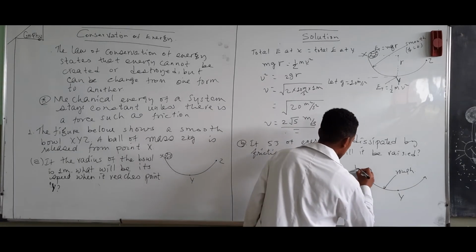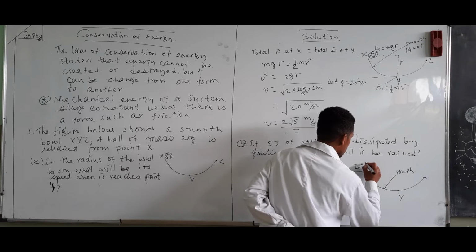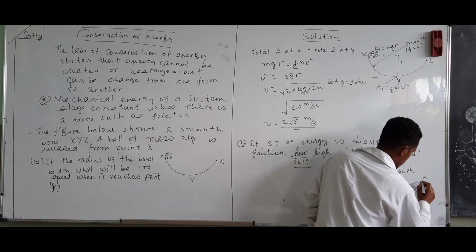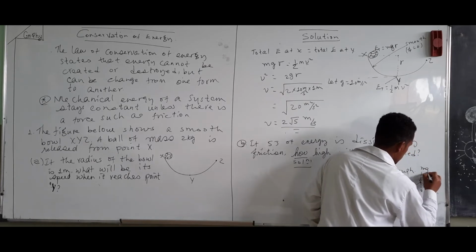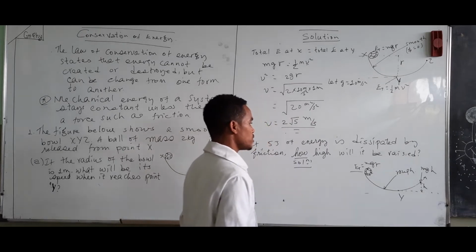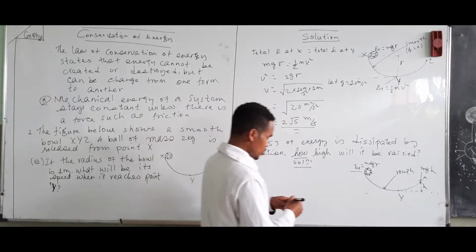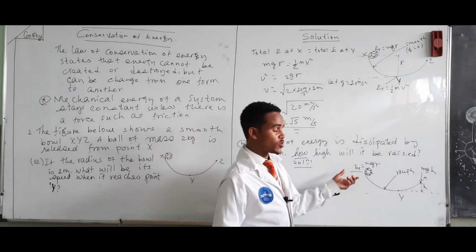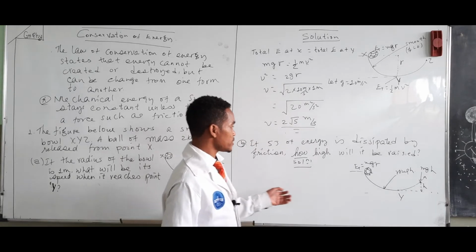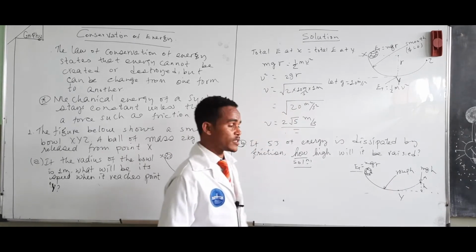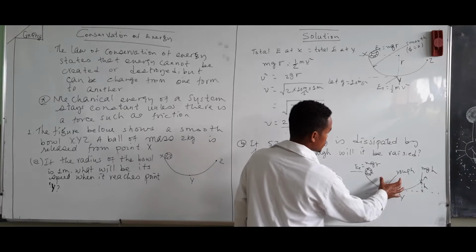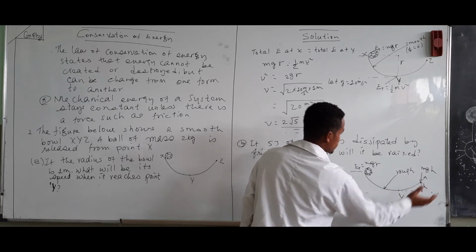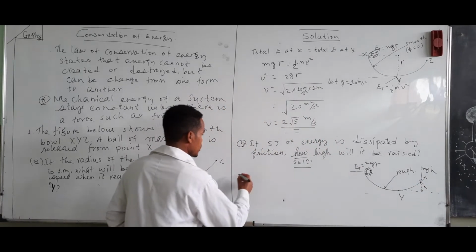So here we do have total energy, E total, equal to mg times r. Assume this one is h, so the energy at this point will be mg times h. But the amount of energy at this point is not equal to the amount of energy at this point, because some energy is dissipated by what? Because of friction, because of the roughness of the surfaces. Some energy we have here is dissipated, and just reduced energy will be here.